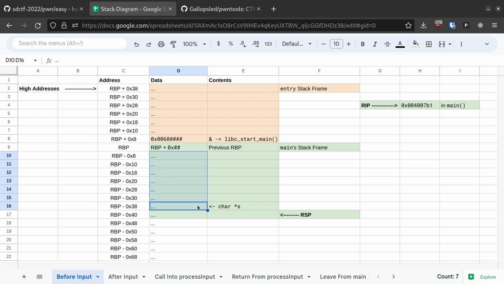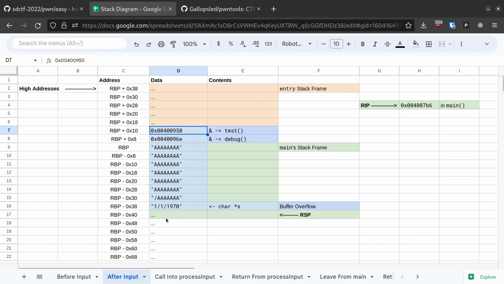We're going to overflow that and corrupt the previous base pointer, as well as write some return addresses here. Once the buffer overflow occurs, we've written our initial valid payload, a bunch of A's until we get to the offset we need to be, and then we write our two function pointers, the first one to debug, and then the second one to test.